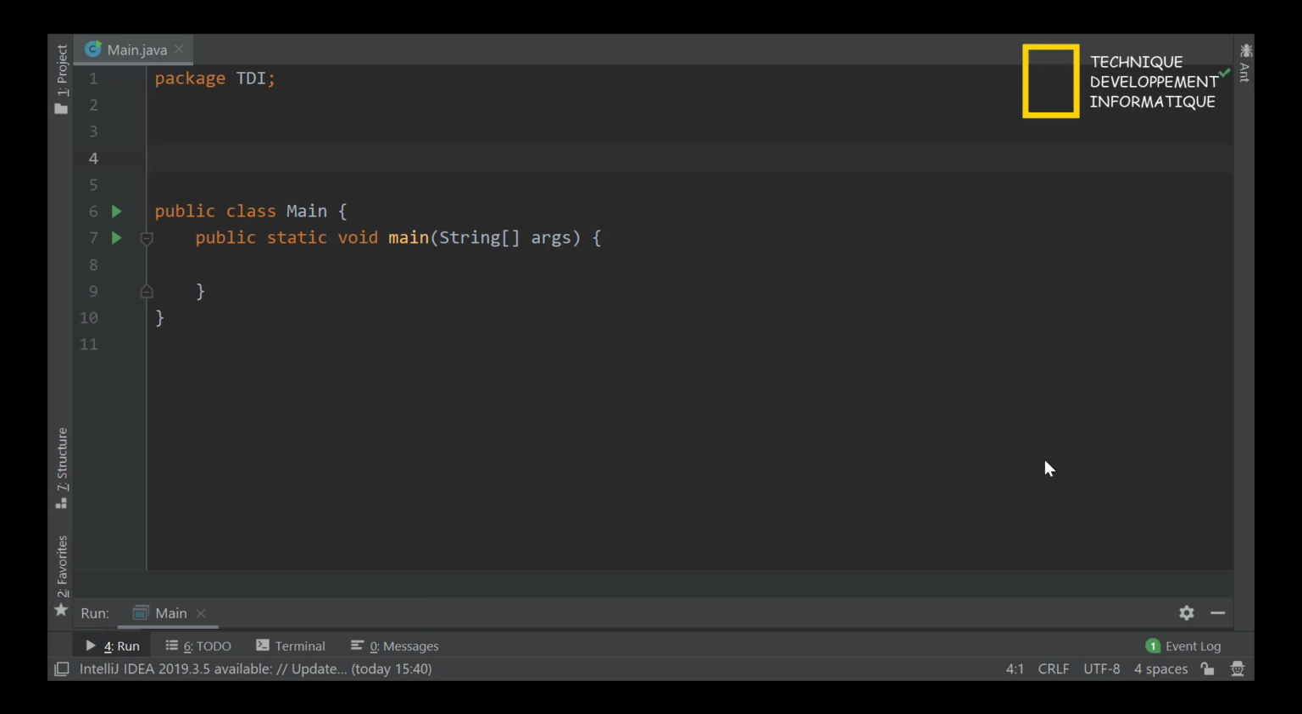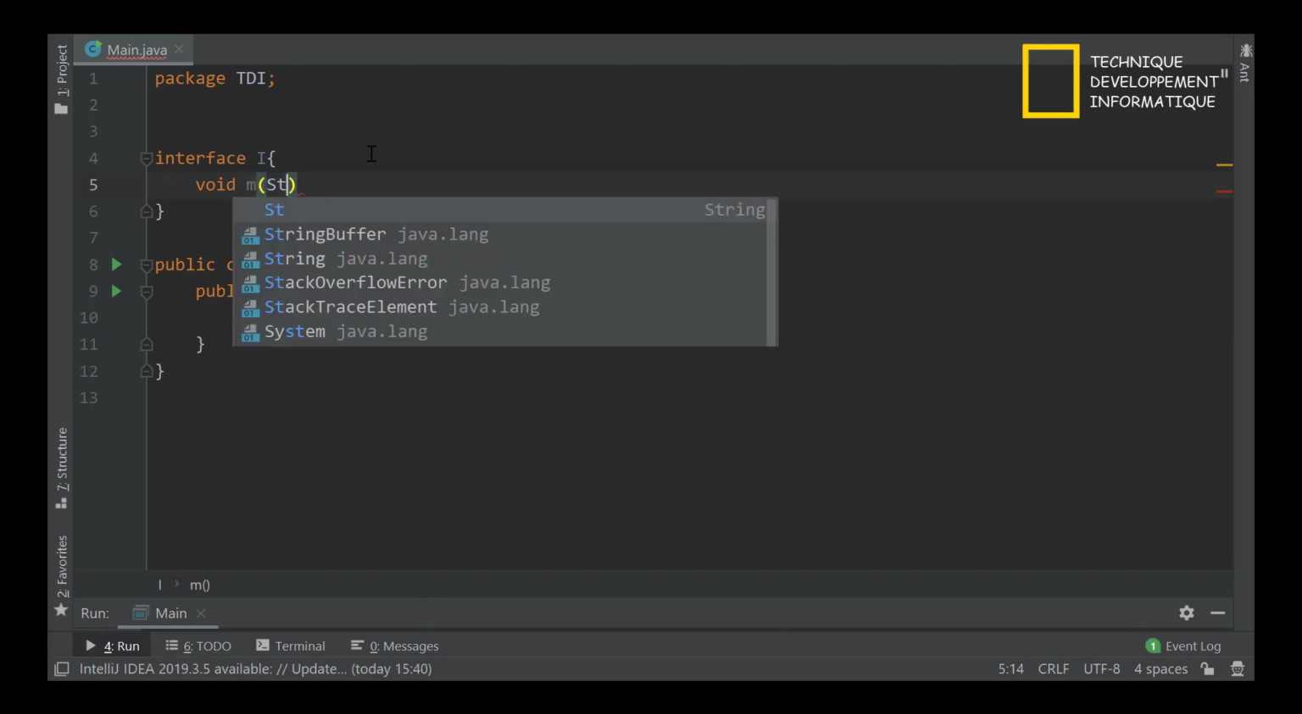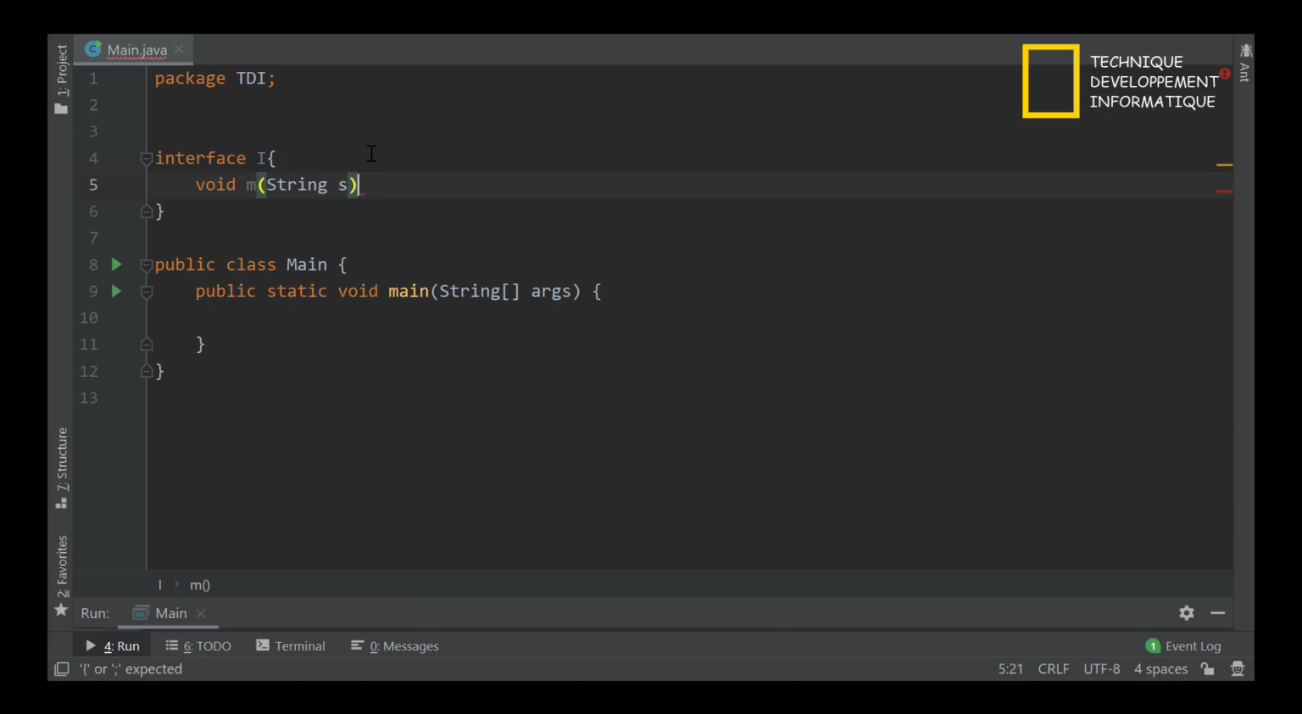Okay, so imagine that we have an interface here, named I. I will put inside a method, void, named m, that accepts a parameter string s. Now I want to use this method inside the main method. How can I do it?